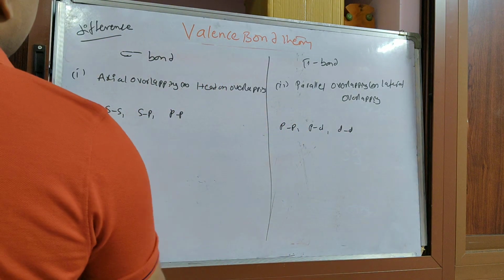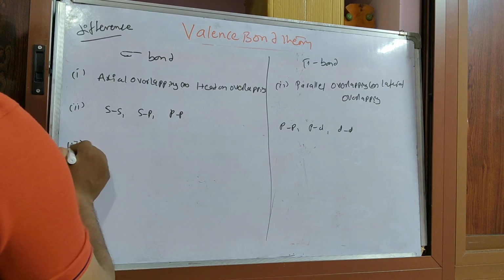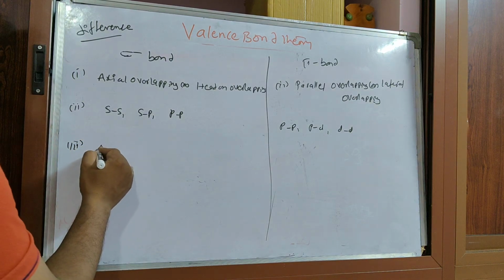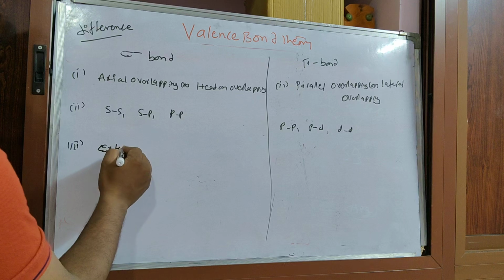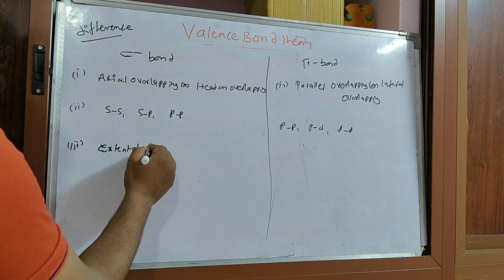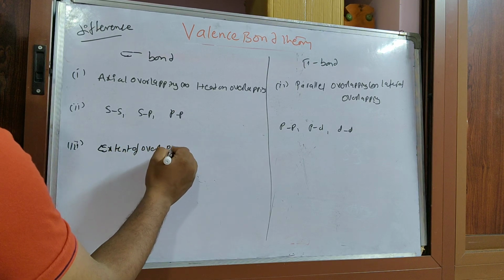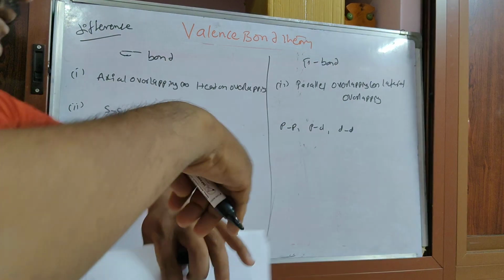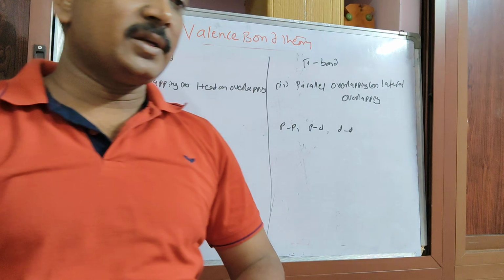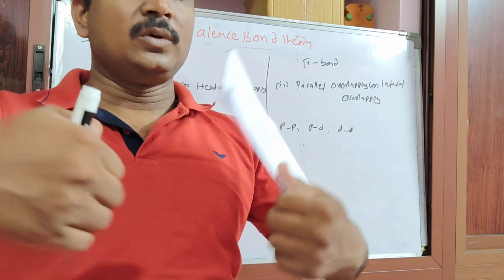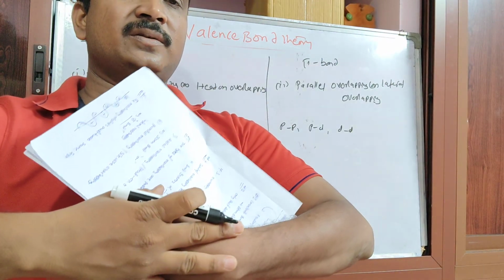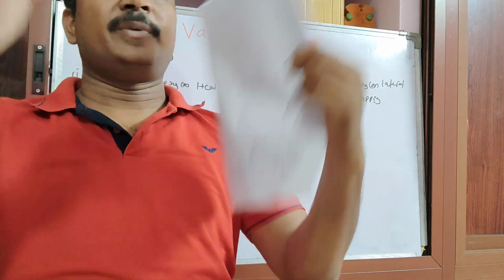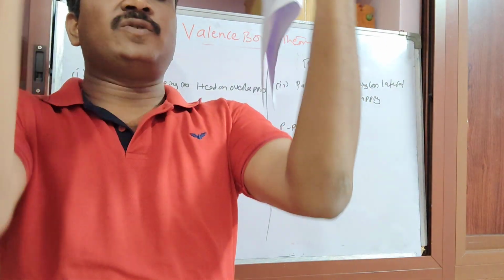The third point is the extent of overlapping. In the axial case, like this, overlapping is stronger compared to sideways overlapping.